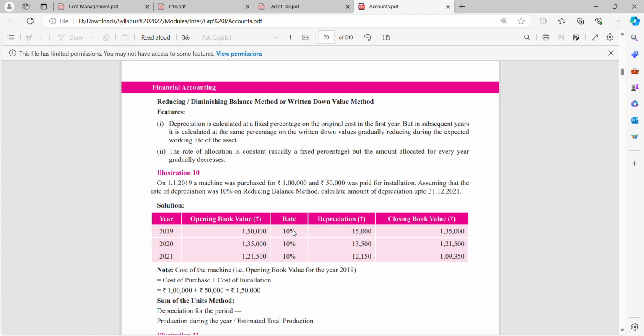Reducing balance method, or diminishing balance method, or written down value method, WDV method. Sweetly we call it the WDV method. Depreciation is calculated at a fixed percentage on the original cost in the first year, but in subsequent years it is calculated at the same percentage on the written down value, gradually reducing during the expected working life of the asset. The rate of allocation is constant, but the amount allocated for every year gradually decreases.